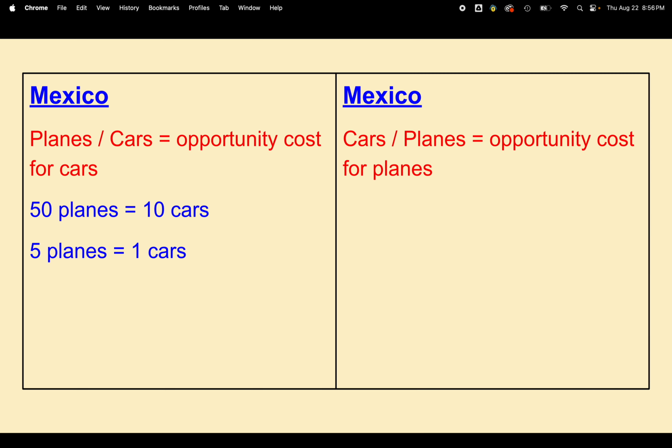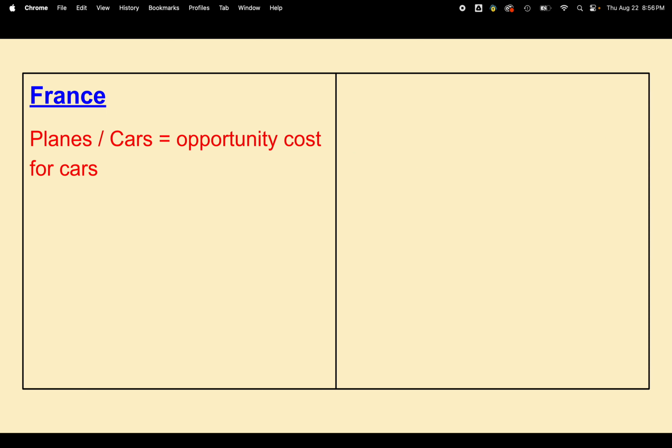And then we do the same thing over here for opportunity cost. We divide 10 cars by 50 planes, and we find that the opportunity cost to make one plane is 0.2 cars. Then we do the same for France. 20 planes equals 40 cars. We want to solve for cars, so we divide both sides by 40. And so we find that the opportunity cost to make one car is 0.5 planes for France.